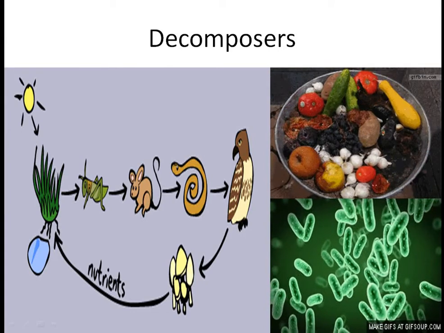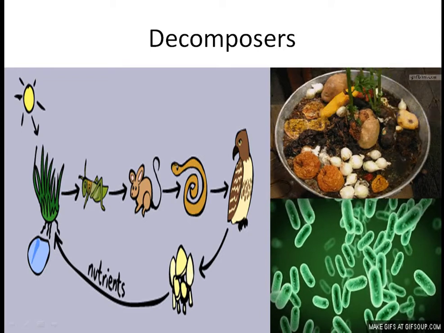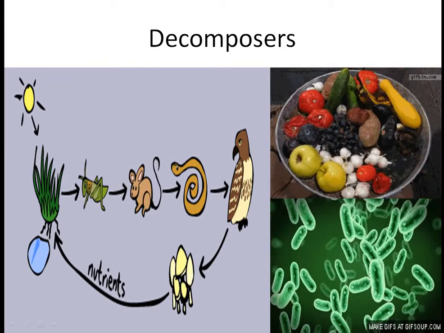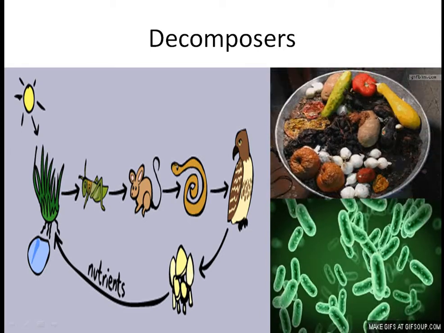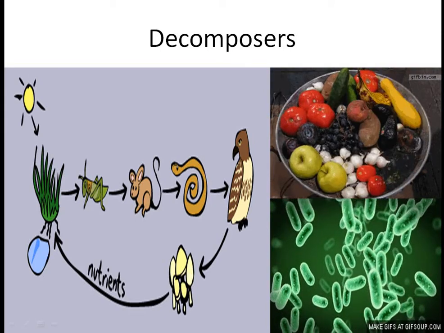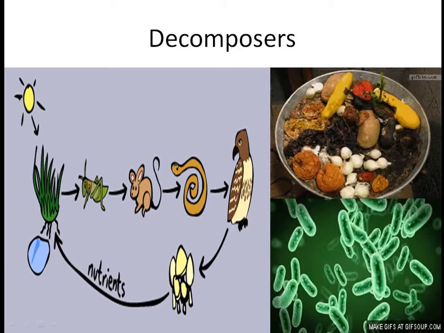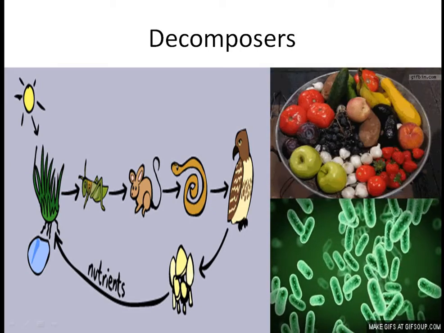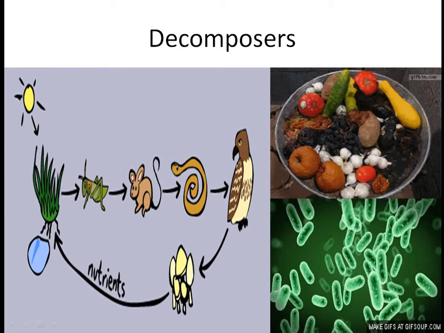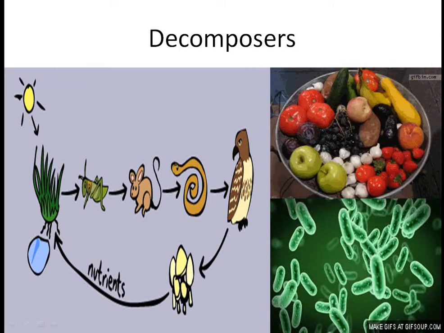Okay, here is a look at how decomposers work. If you see here, the sunlight is being trapped by the producer. The energy is transferred to the first trophic level, that is the primary consumer, then to secondary, tertiary, and quaternary. And when all these organisms die, or if the producer dies, all this dead decaying matter comes into the soil.